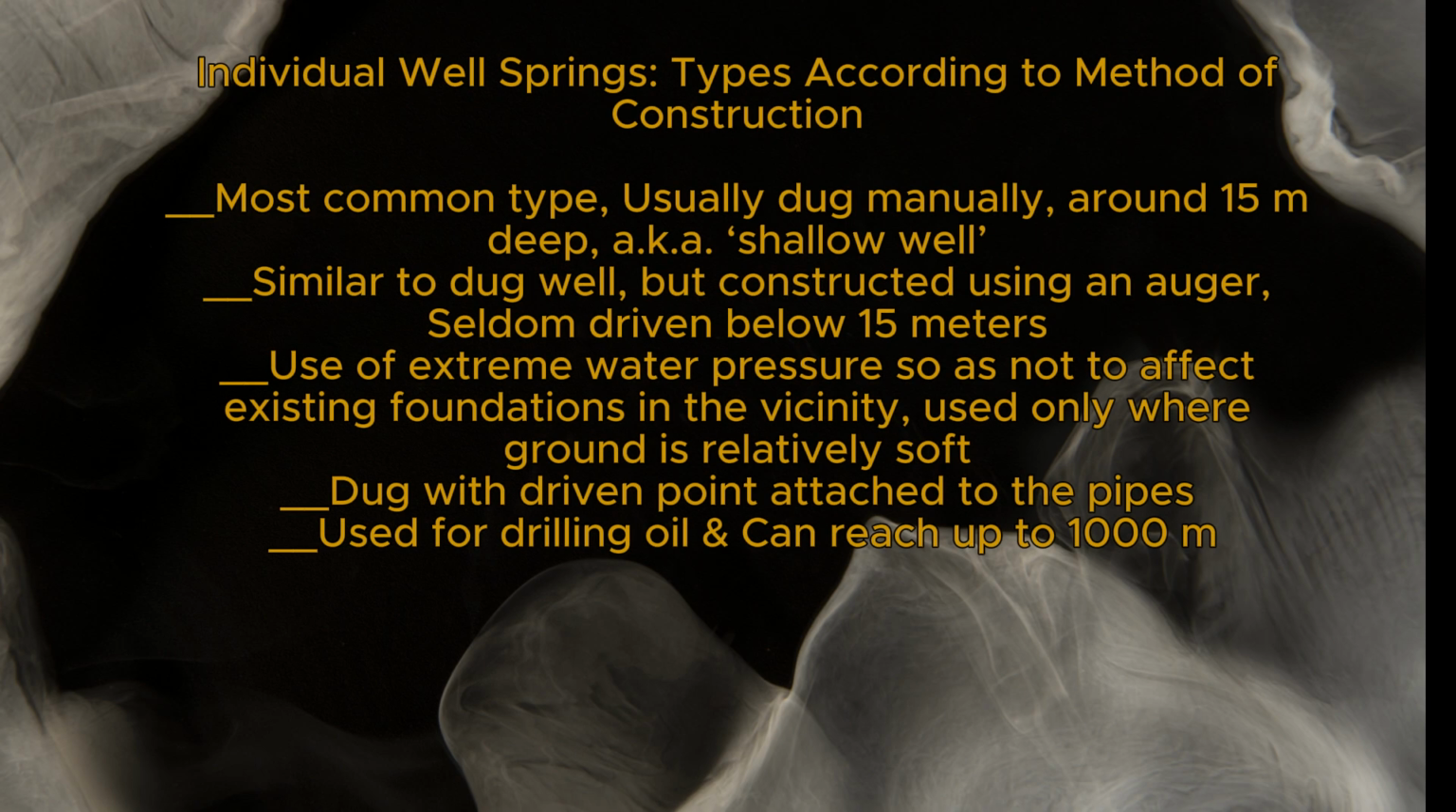Individual well springs. Types according to method of construction. Blank is the most common type, usually dug manually, around 15 meters deep, aka shallow well. Blank is similar to dug well, but constructed using an auger, seldom driven below 15 meters. Blank is the use of extreme water pressure so as not to affect existing foundations in the vicinity, used only where ground is relatively soft. Blank is dug with a driven point attached to the pipes. Blank is used for drilling oil and can reach up to 1,000 meters.